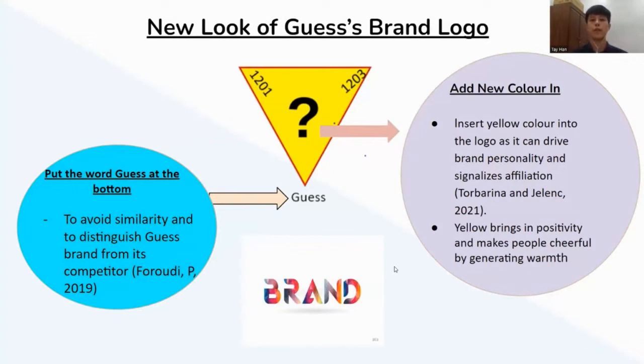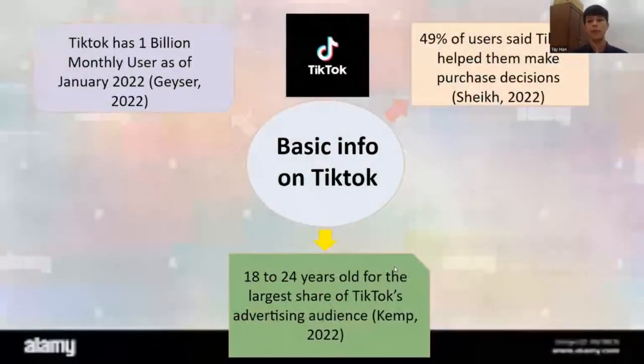Yellow also is quite a popular color and it is quite sharp in the eyes of the consumer. When people look at the Guess brand logo and they look at yellow, they'll get attracted easily and know that there's a Guess brand new logo.